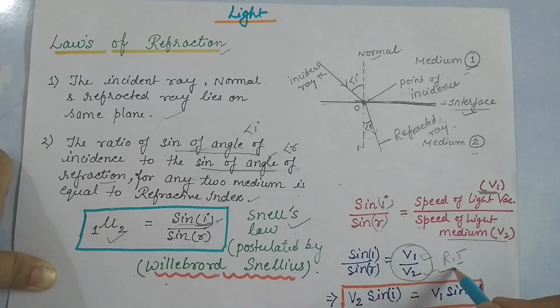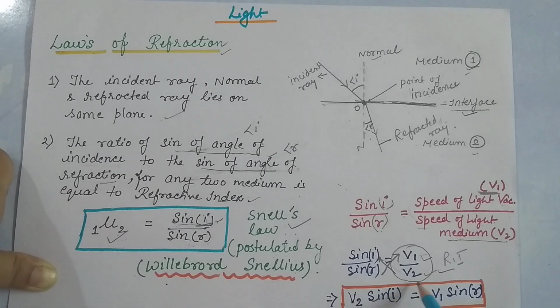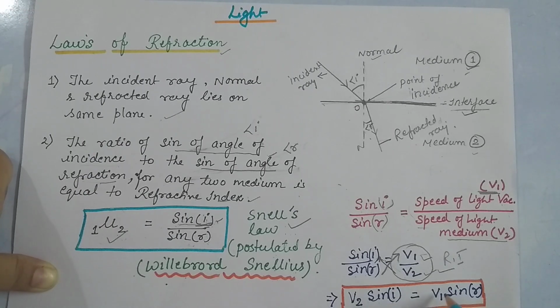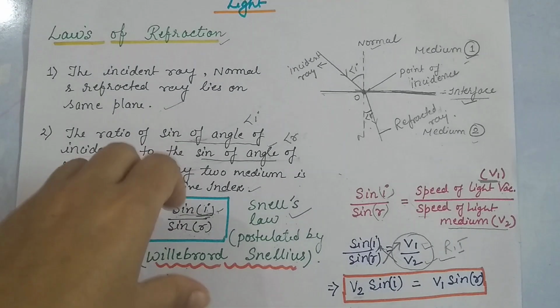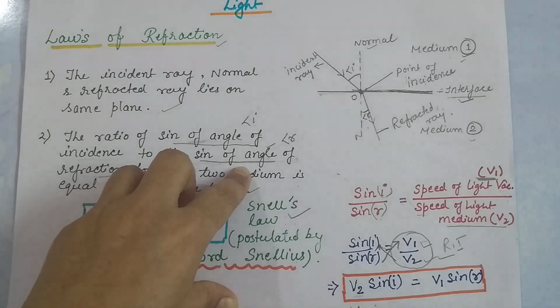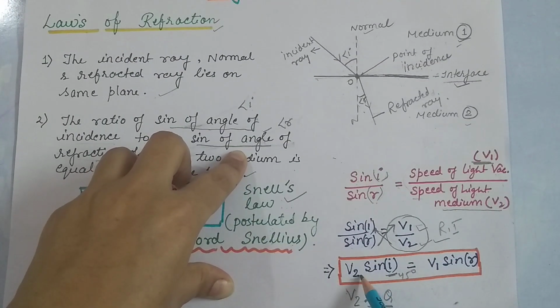By cross multiplication we can write V2 multiplied by sine of the angle of incidence is equal to V1 multiplied by sine of the angle of refraction. Here the angle can also be written as theta. The angle they form may be 45 degrees, so what is the value of sine i? This angle may be 45 degrees.